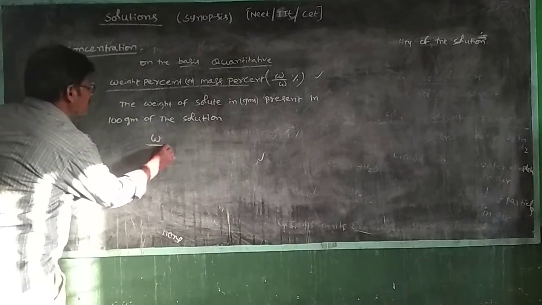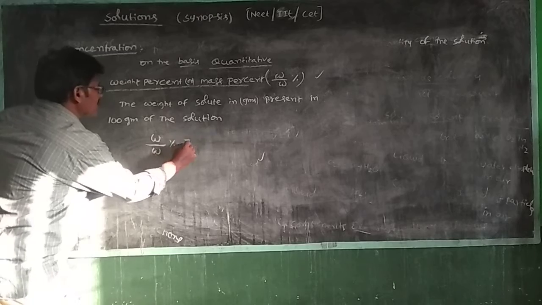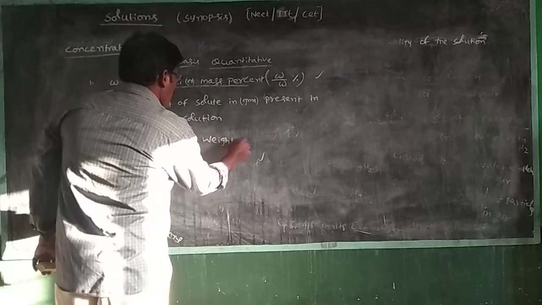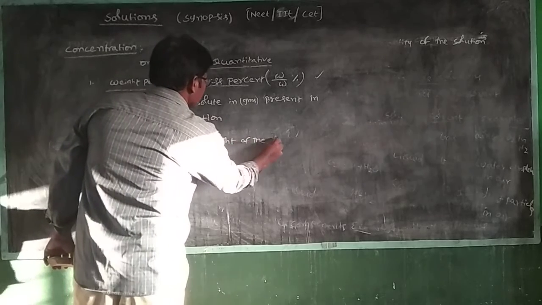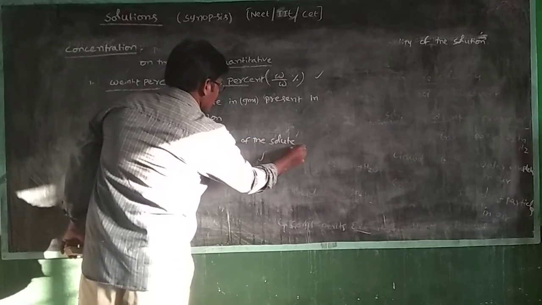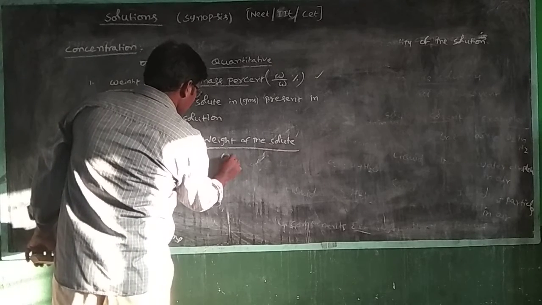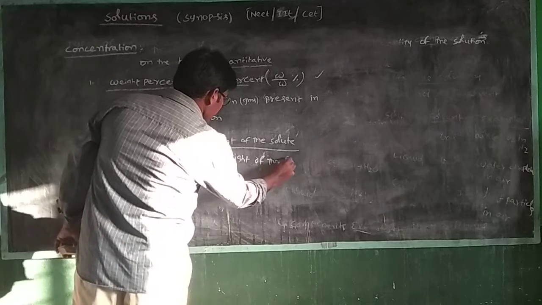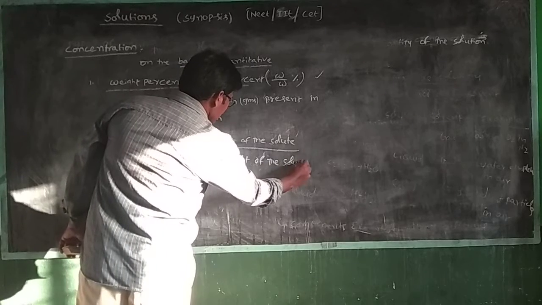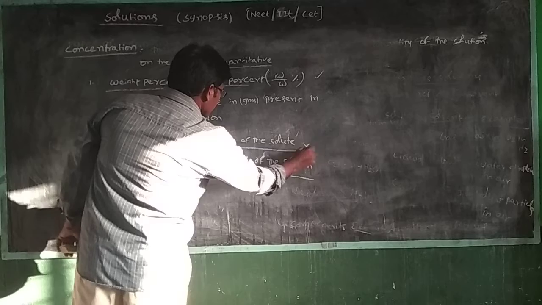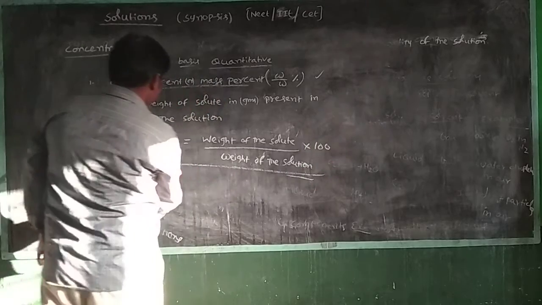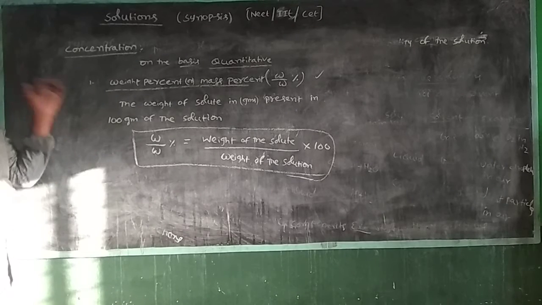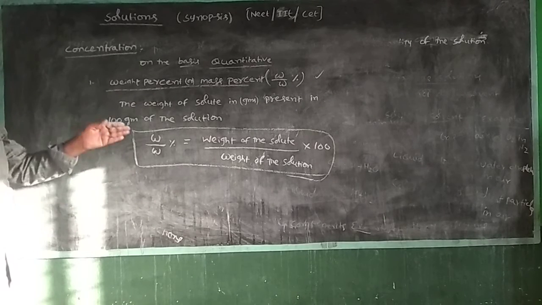The formula is W by W percent is equal to weight of the solute upon weight of the solution, into 100.